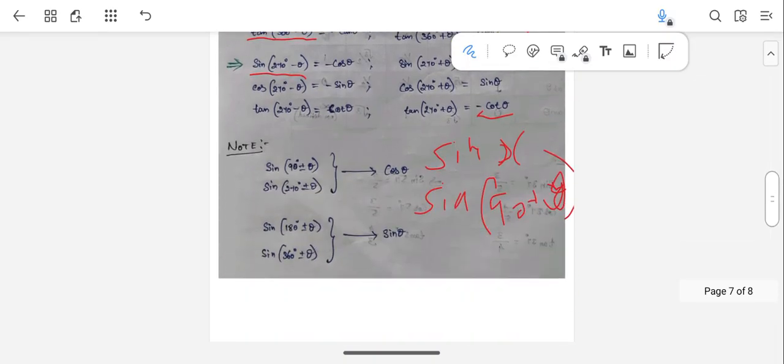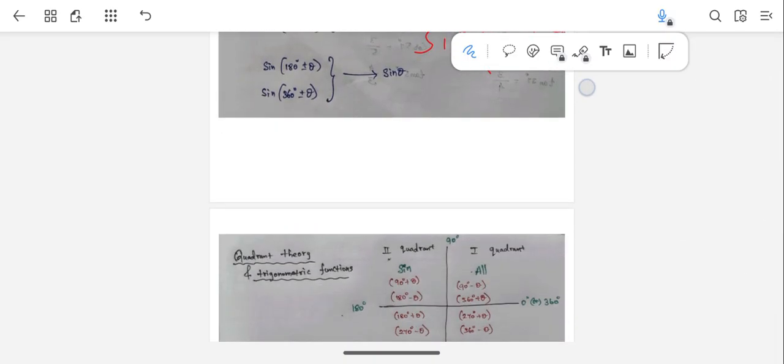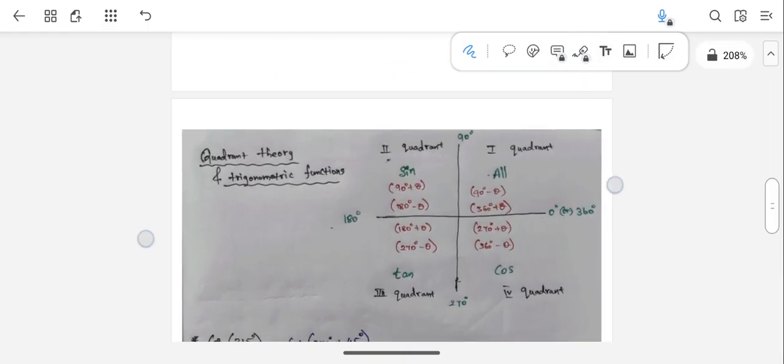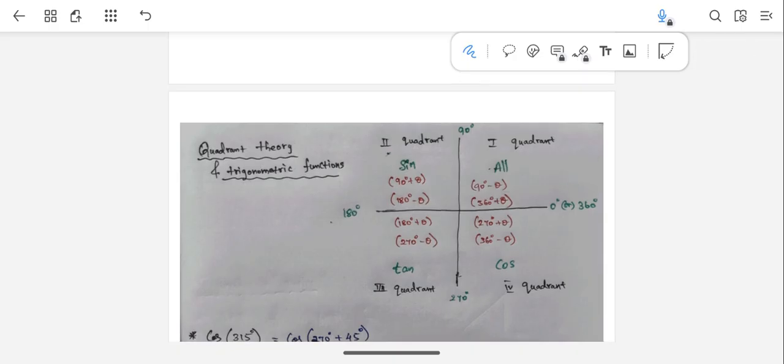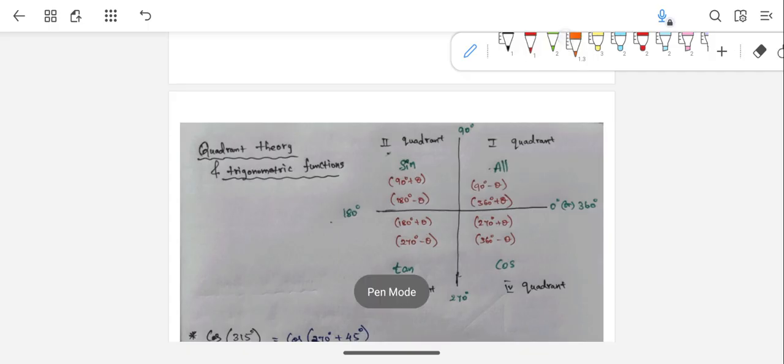how to remember whether it is positive or negative, for that we have quadrant theory and trigonometric functions. Let's see. Okay, so this is quadrant theory, right? What it is, just listen to me carefully, right? You can see this, right? You know these coordinates, the graph. So you can divide this geometry into four quadrants, guys. As you can see here, very clearly I have written first quadrant, second quadrant, third, and fourth, right?